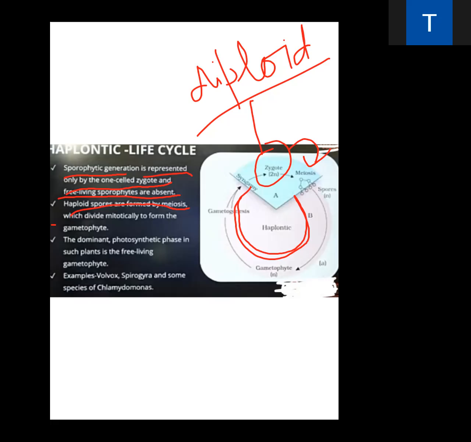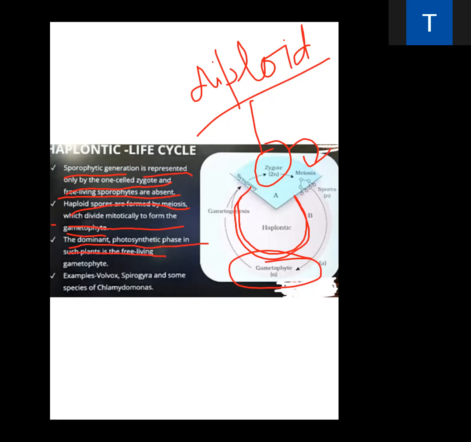Haploid spores are formed by meiosis, which divide mitotically to form the gametophyte. Here, the gametophyte is the dominant part of the haplontic life cycle. How is it dominant? Because it does photosynthesis and production of food. Such a plant is free living.